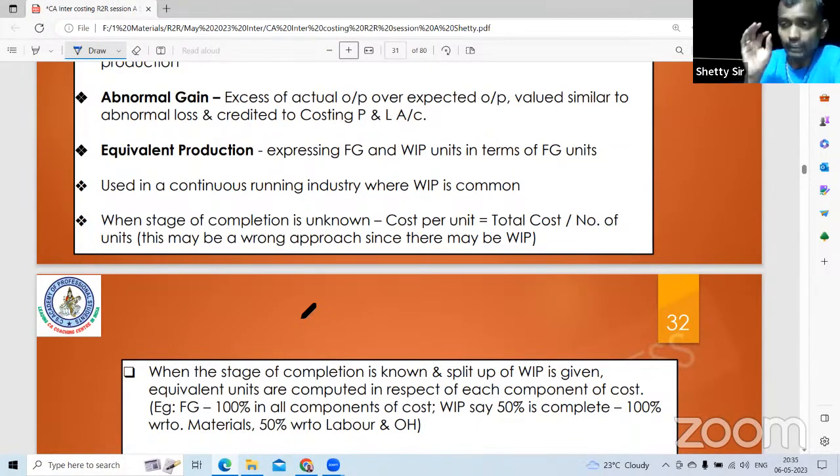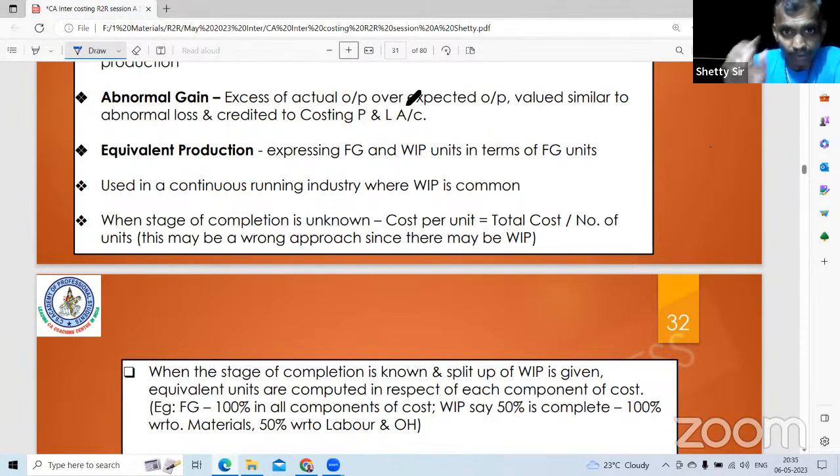I will say it once more. In the equivalent production table, if FIFO, only for opening WIP units, 100 minus percentage. Everywhere else, even in weighted average, whatever percentage is given, I have to take it. Abnormal gain, within the bracket, is always 100%. If there are two raw materials, material 70, labor 50, overhead 50, that means the material percentage given is for the second raw material. The first raw material is presumed to be 100% complete.